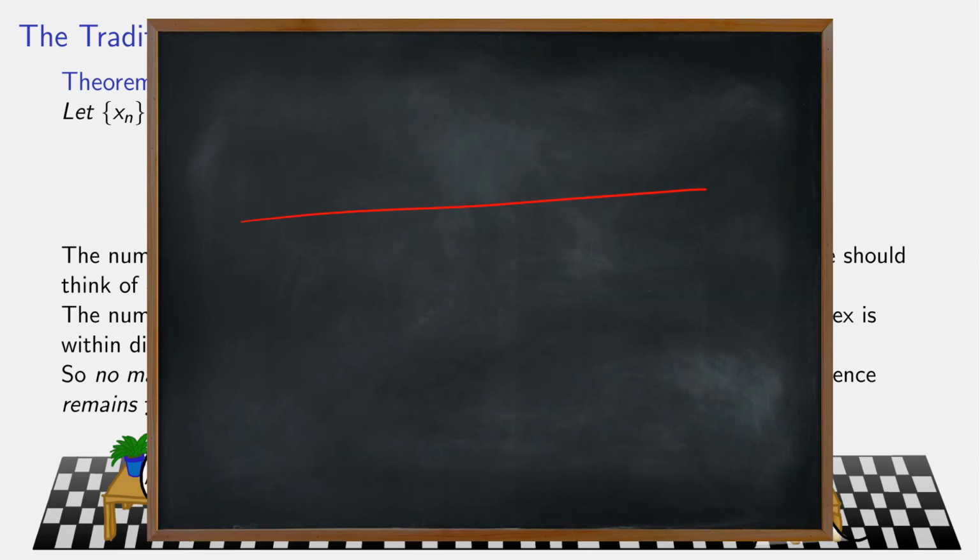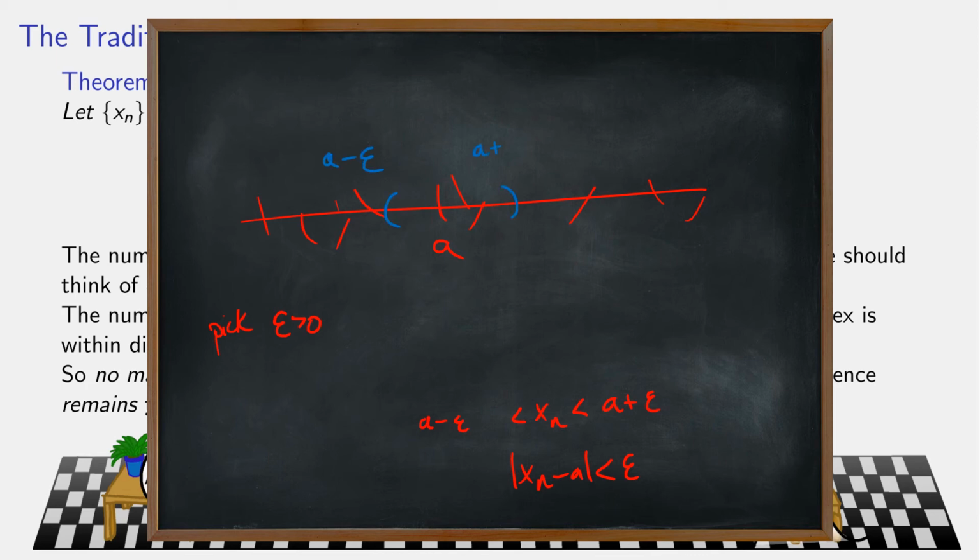So here's our number line. Here's a. The sequence is bouncing all around and doing who knows what. Pick epsilon, which is positive. The goal is to get xn minus a to be less than epsilon, which is exactly the same as saying xn has to be in between a minus epsilon and a plus epsilon. So what you end up doing is you define a sort of allowable zone from a minus epsilon to a plus epsilon. And I've defined a little interval here. And what has to happen is there must be a cutoff point, capital N, so that for anything past that point, we get this.